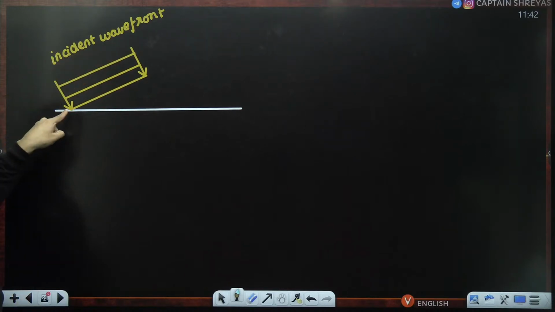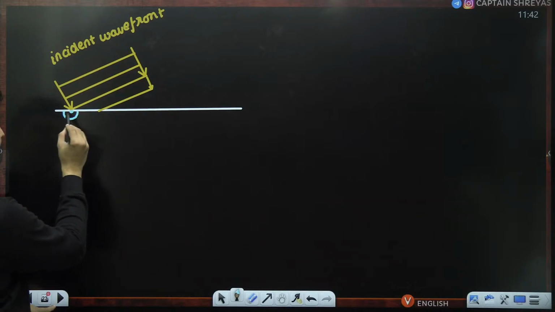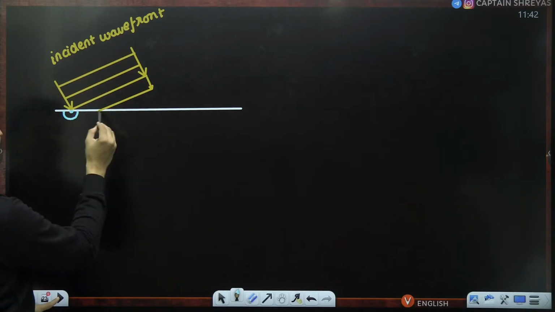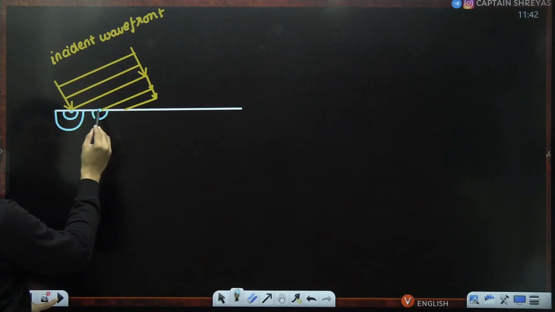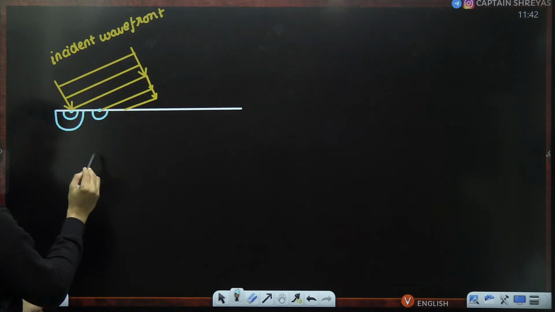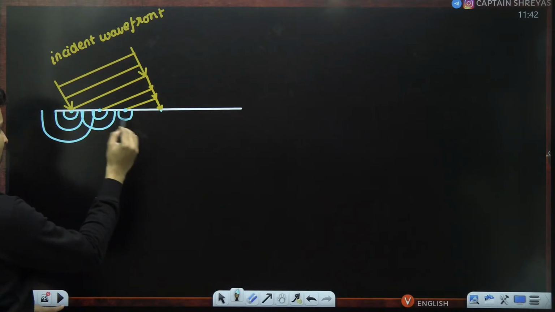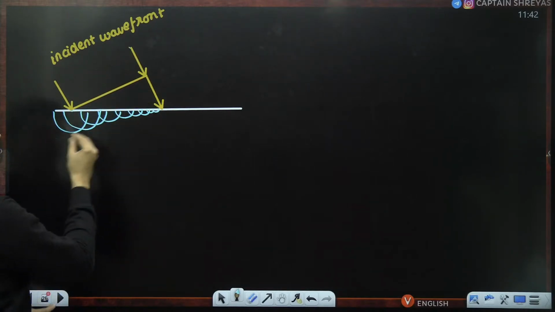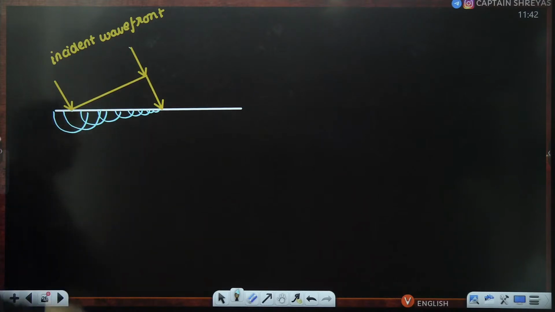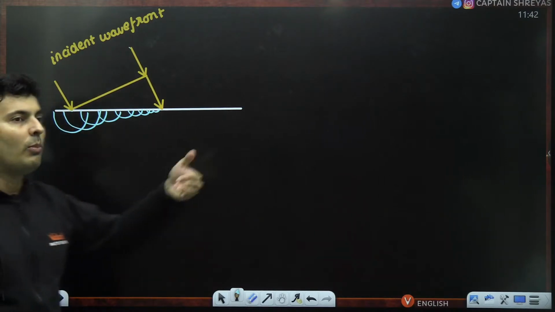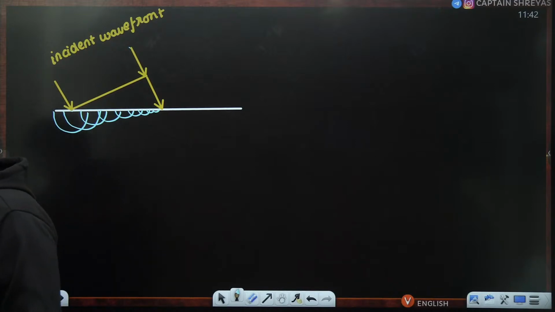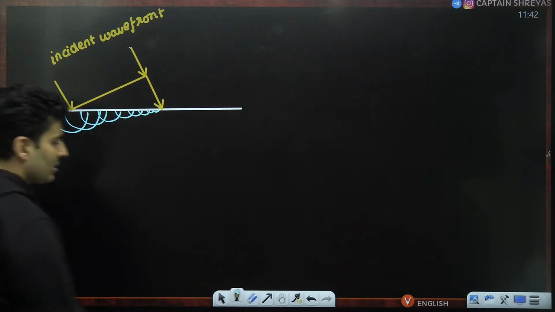Again, look at it. This point generates a secondary wave, behaving like a secondary source. Then this point will behave like a secondary wave source generating a secondary wave. This would have grown by that time. This will further grow. Now this will generate a secondary wave. So basically you will see these secondary waves, but they are being propagated at a slower speed.